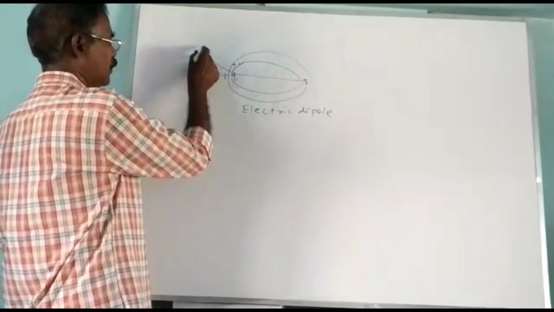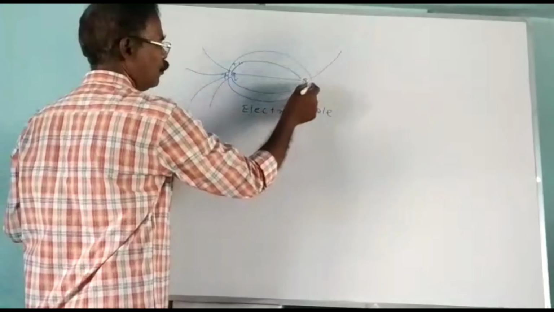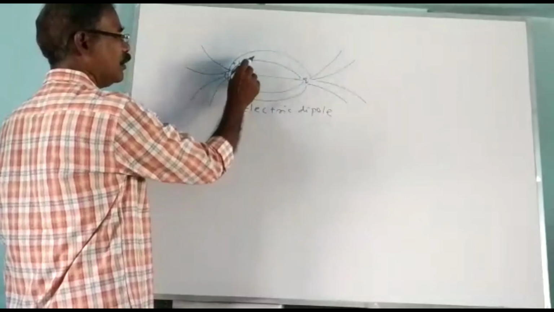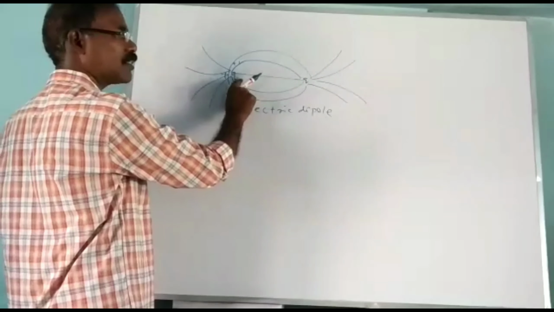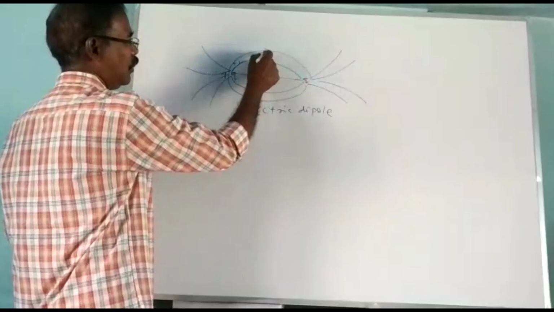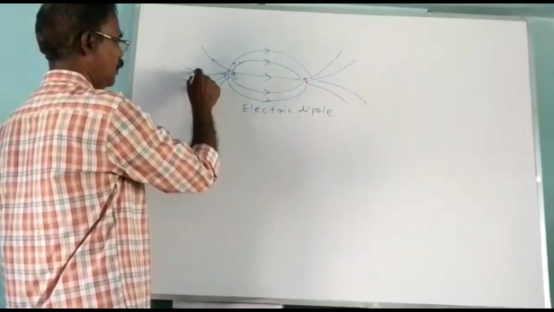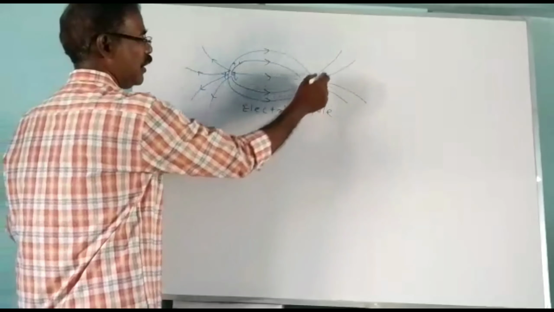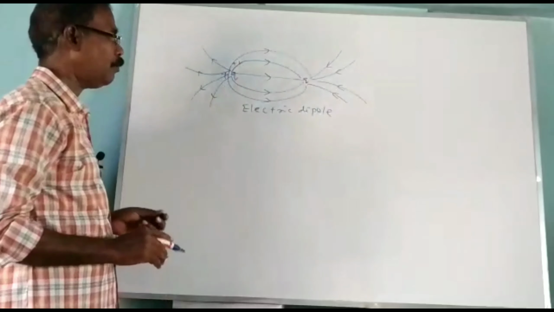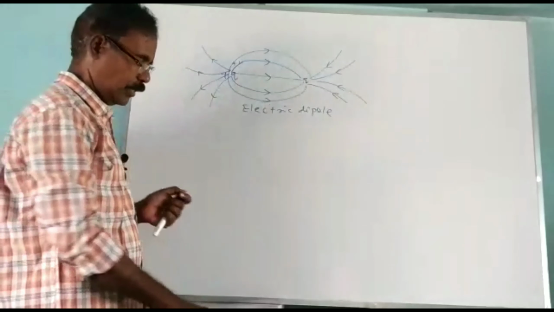Here the unit positive charge is repelled like this. Here the unit positive charge is attracted by this. So this curved line starts from the positive charge and ends on the negative charge. You have to put the arrow like this. Here it is repelled, so you have to put the arrow outside. Here you have to put the arrow inside. This is the pattern of electric field lines due to an electric dipole.